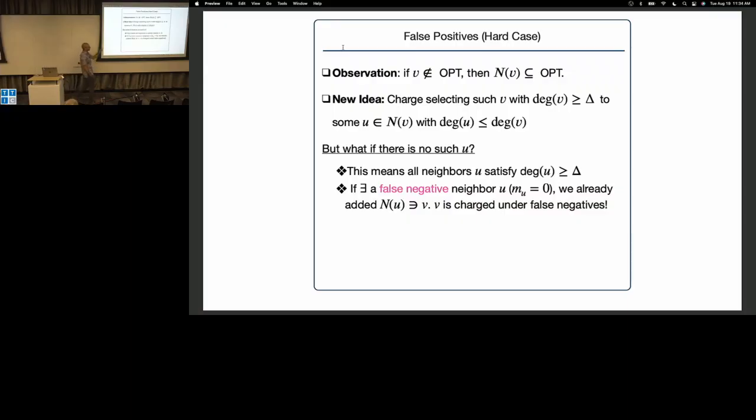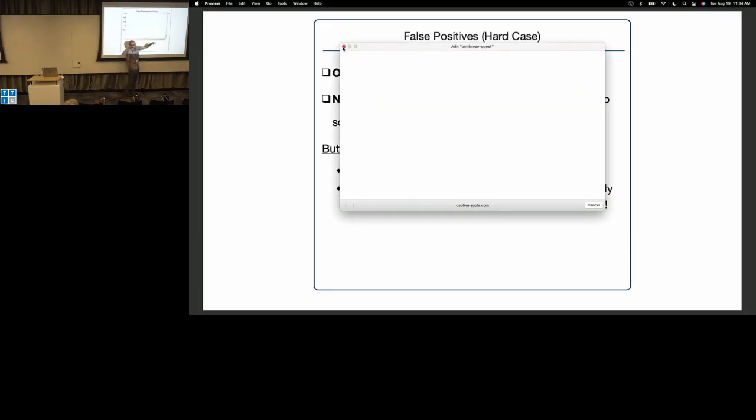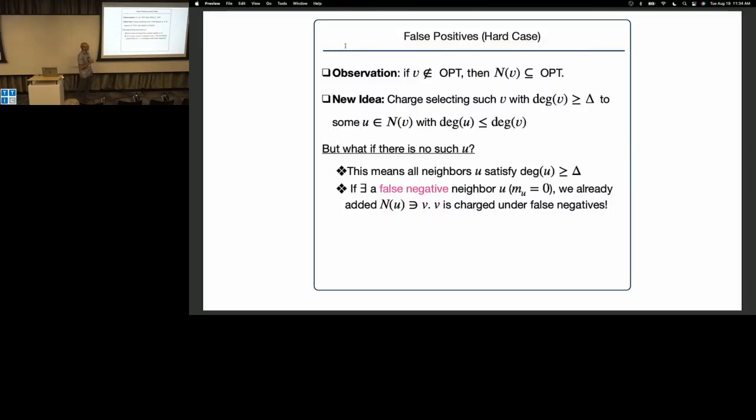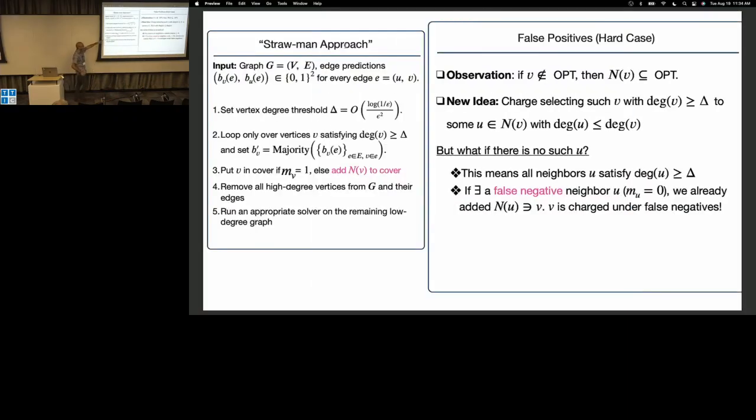The reason is, if I had a neighbor who was mispredicted, I know all my neighbors are in opt. But if the neighbor was mispredicted, what did I do in my algorithm? For a high degree vertex, if I thought it was not in the cover, I added all of its neighborhood.